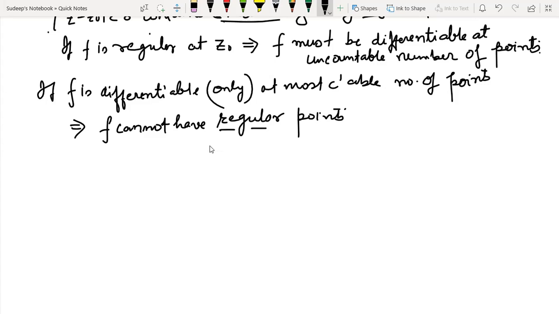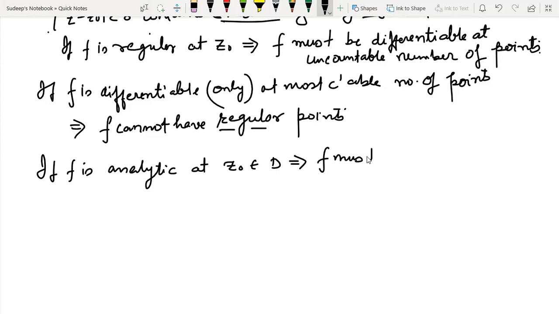So it implies that if f is analytic at a point, because f is analytic at regular points only, so if f is analytic at some point z naught belonging to D, it implies f must be differentiable in some open neighborhood containing this point z naught.